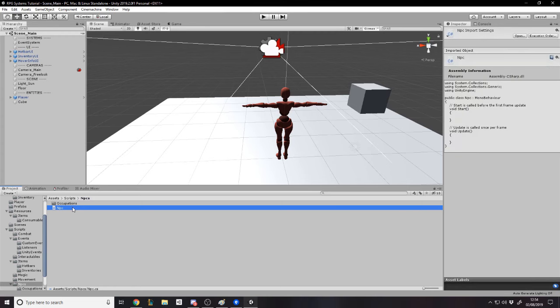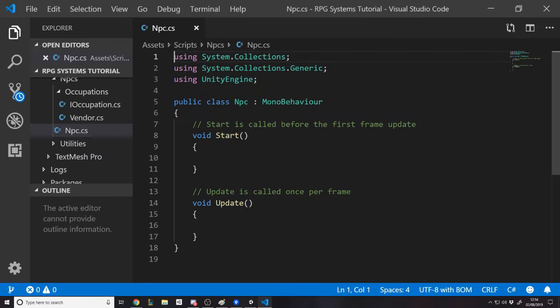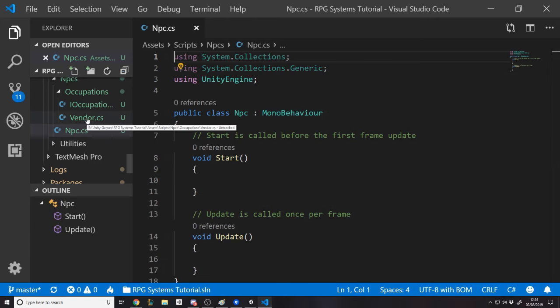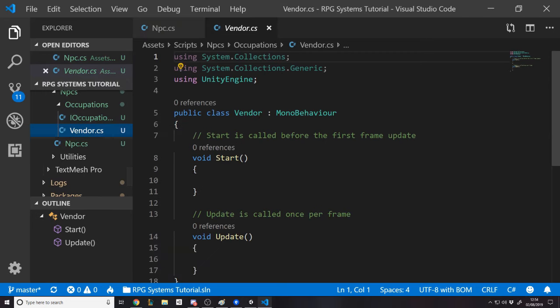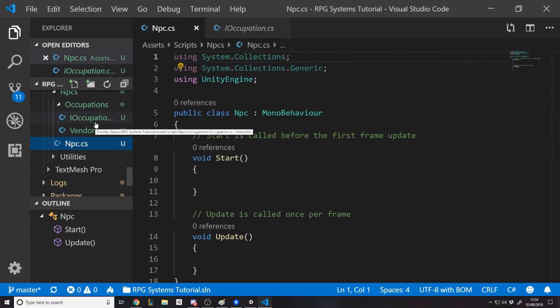So go and open up the code in your editor of choice and just set up the boilerplate code like the namespace. I'm going to quickly mention so you guys can try do it yourself on your own. The NPC is a mono behavior that is interactable, so it implements interactable. The vendor is a mono behavior that implements IOccupation, and an occupation is an interface. You don't really need to bother setting up the methods right now because I'm going to do that with you on camera, but just try setting up the boilerplate code for each of the classes and the interface. So I'll be back with you in a minute.